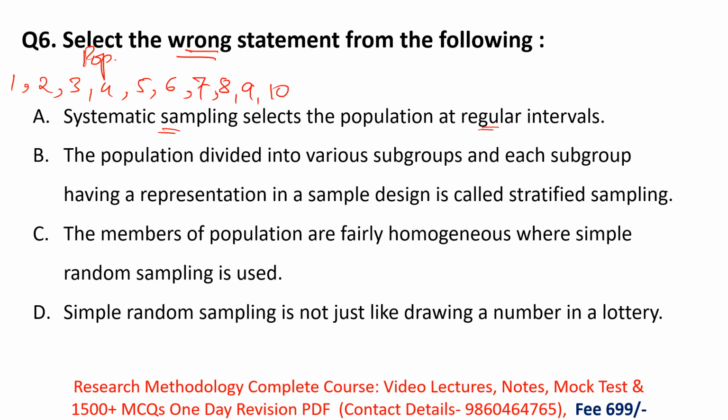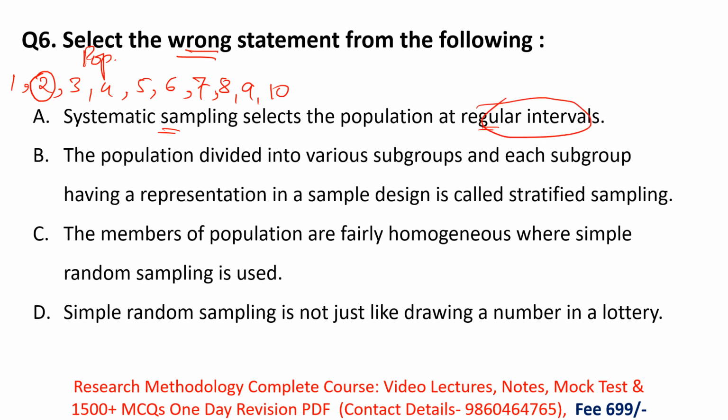In systematic sampling, the researcher first decides which member of the population is going to be my sample. Suppose I decide that I will choose the second member for my sample. Then the second point in systematic sampling is that researchers select their samples at regular intervals.